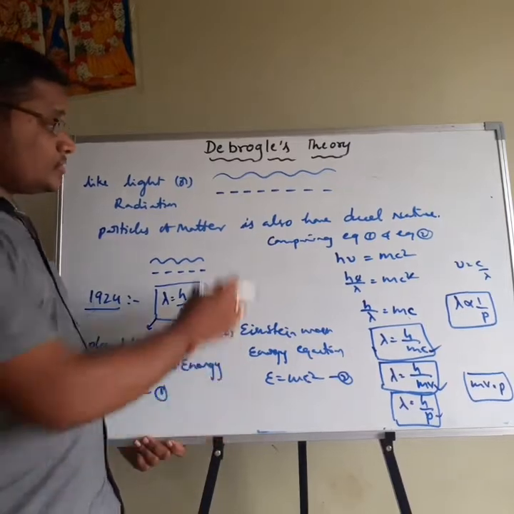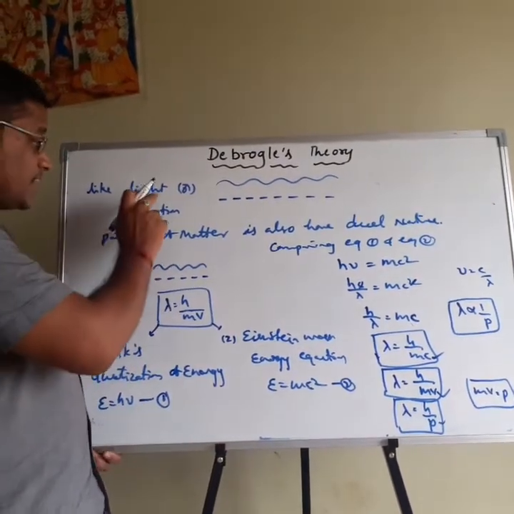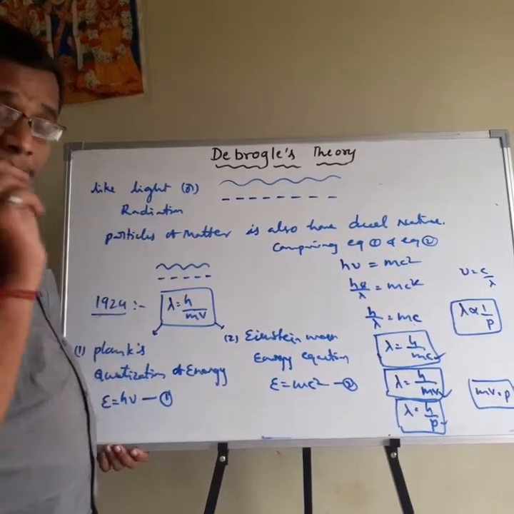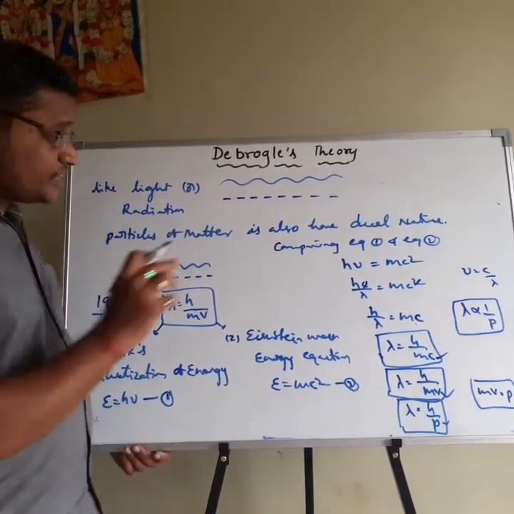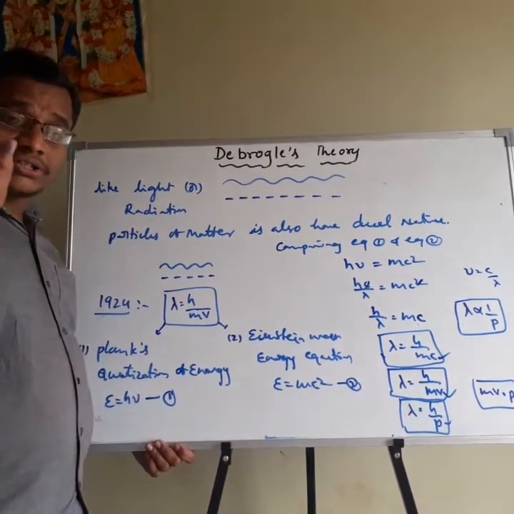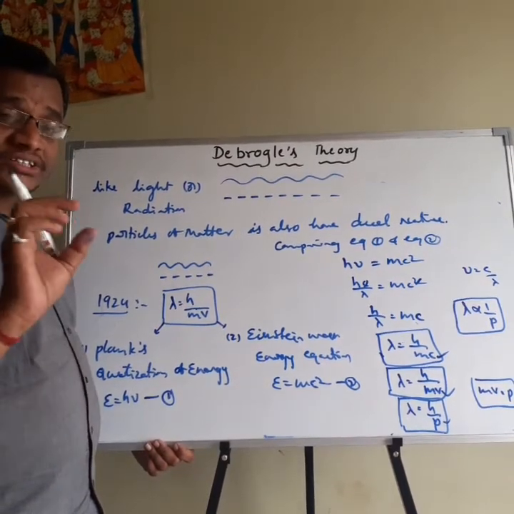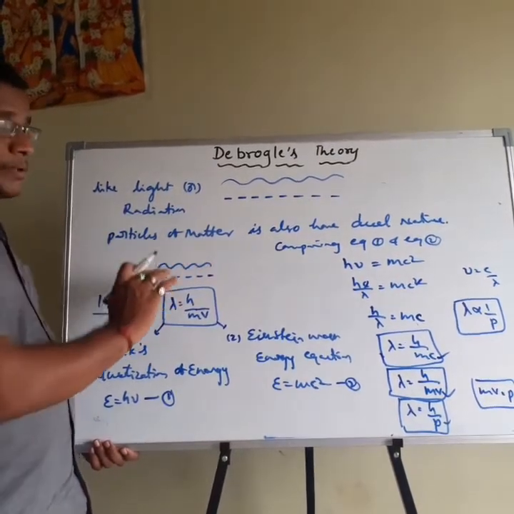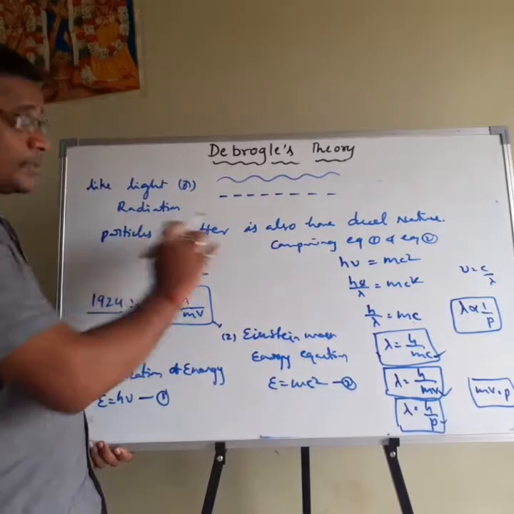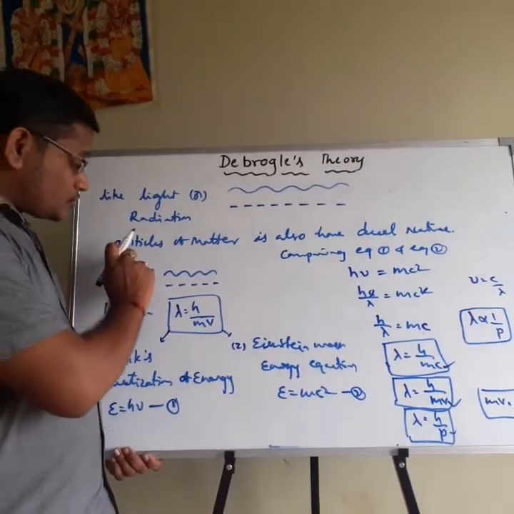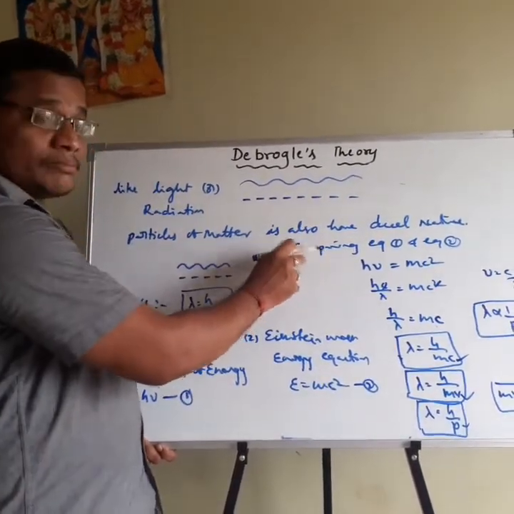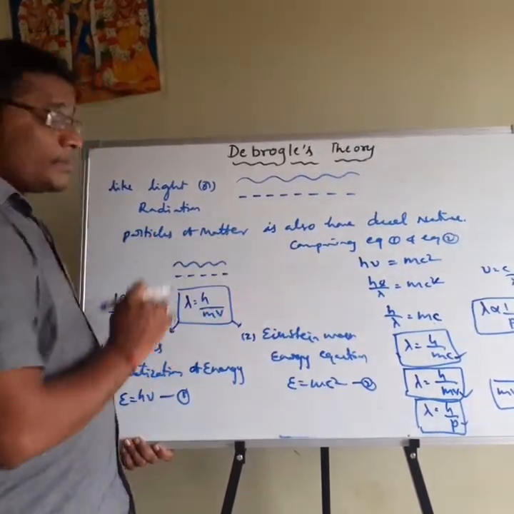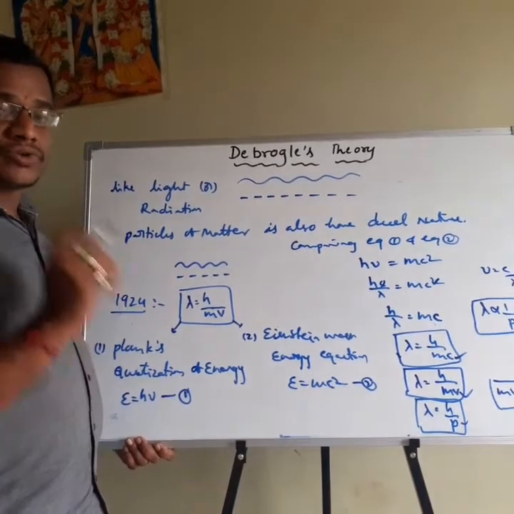Why? Because de Broglie theory explains radiation or light and the particles of matter, meaning only the microscopic particles have the dual nature. But a cricket ball and stones, that type of particles, do not contain the dual nature. That's why this equation is applicable for the microscopic particles, because only microscopic particles have the dual nature, but macroscopic particles do not contain the dual nature, so it is not applicable for macroscopic particles.